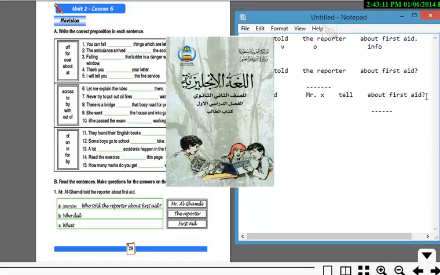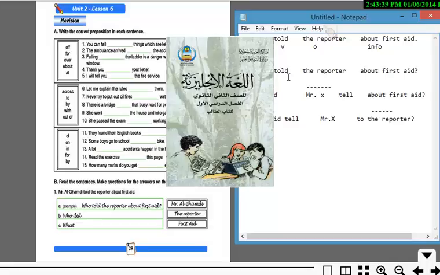So we're going to say what, and then we're going to use a verb, and then what did tell Mr. X to the reporter. And yeah, we need to make some changes here because it's still not what we're looking for.